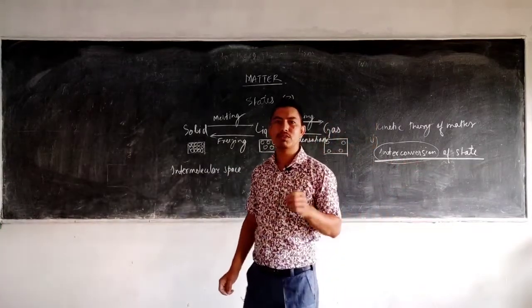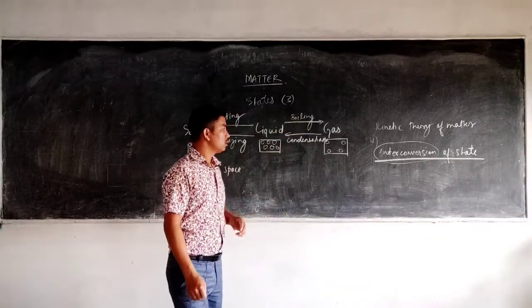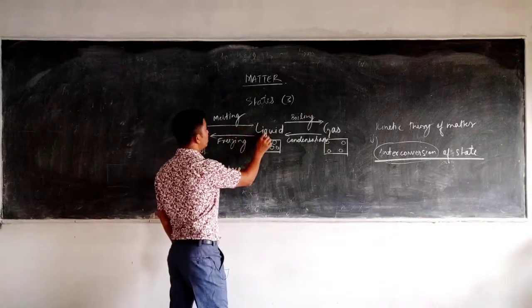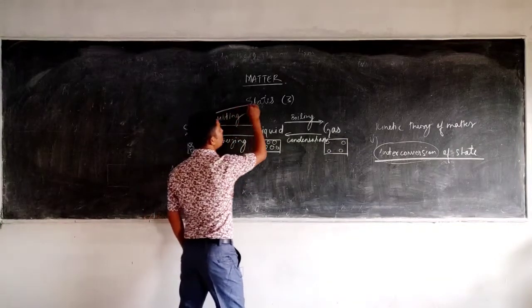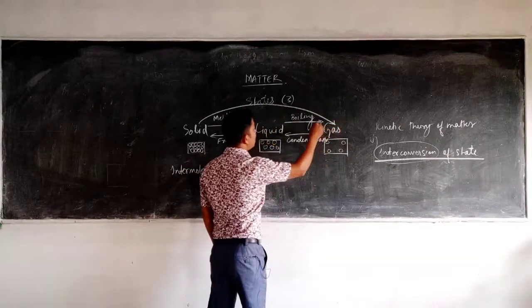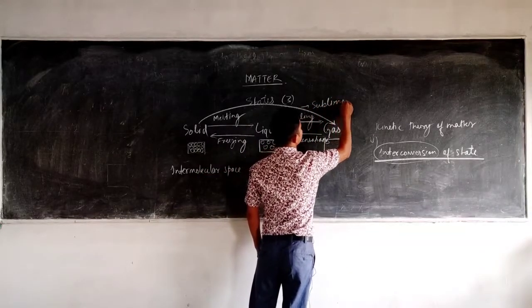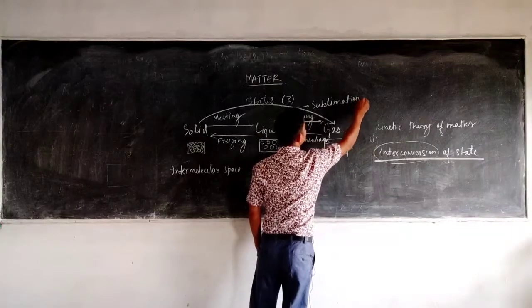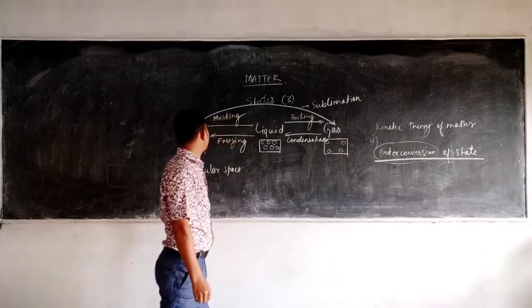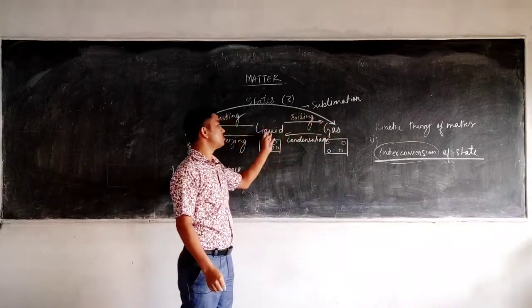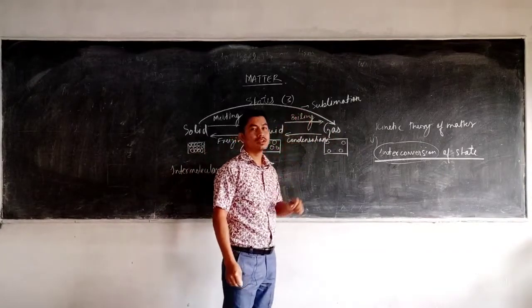Now apart from these main 4, there are 2 more interconversions. Usually what happens, the solid changes to liquid, but there is a process in which the solid directly changes into the gas, and that process is known as sublimation. Okay, so what is sublimation now? Sublimation is a process in which the solid directly changes into the gas without passing through the liquid phase.